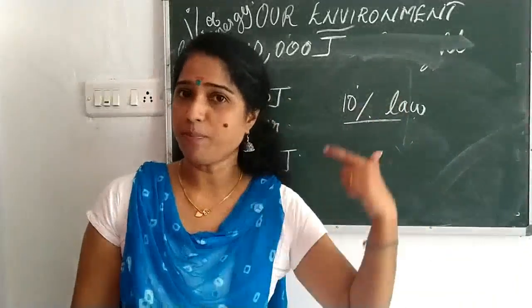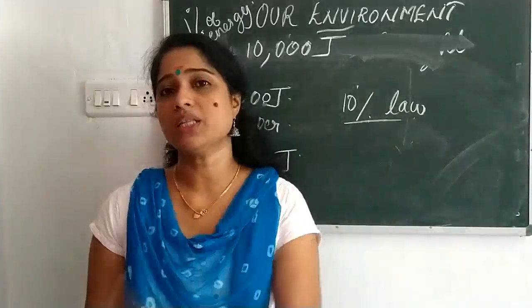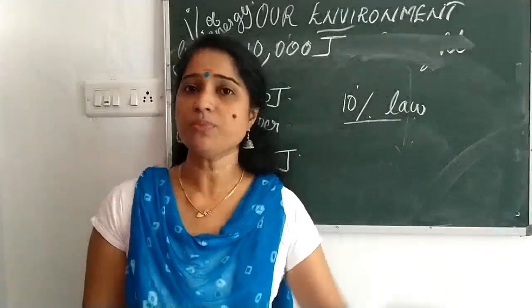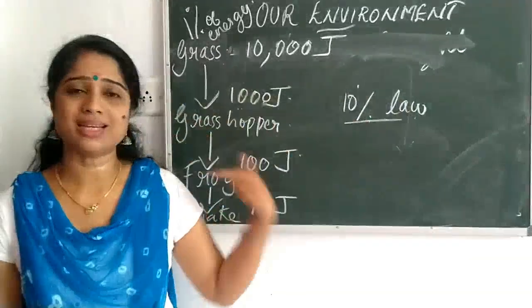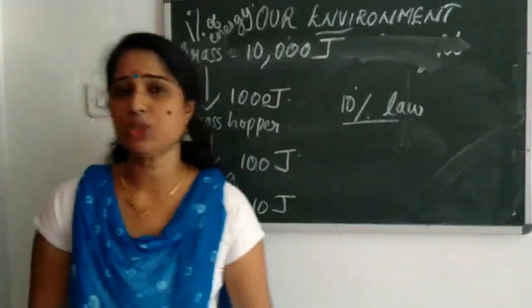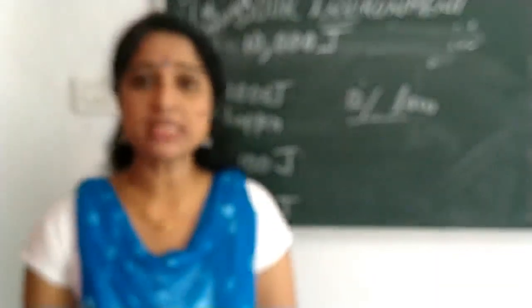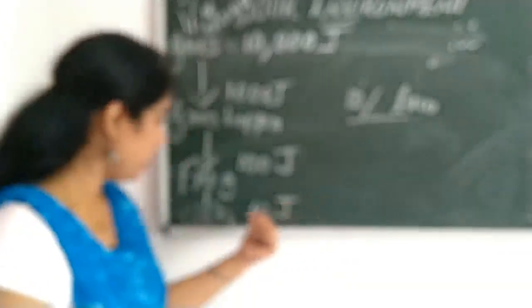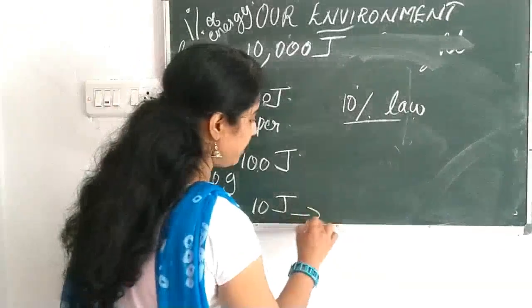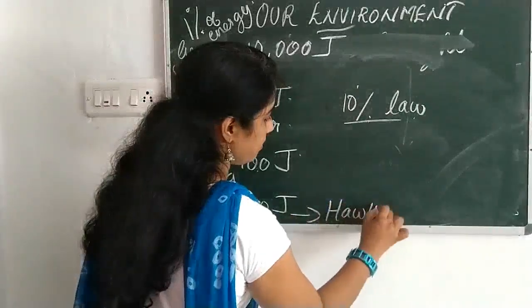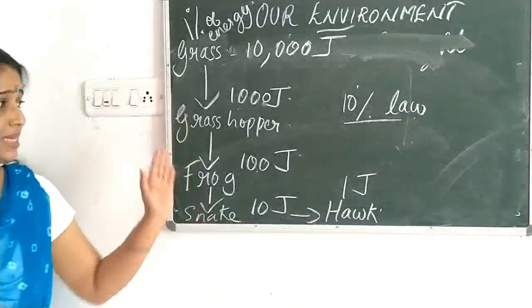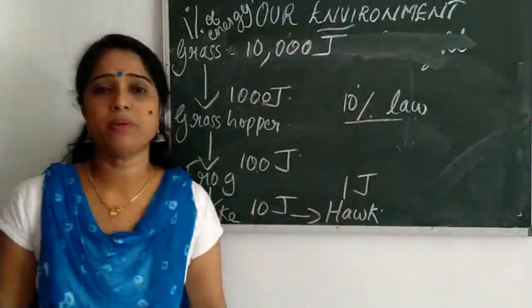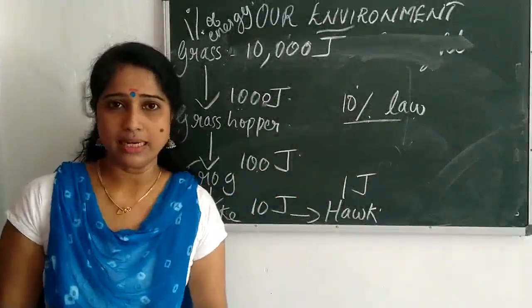Grass cannot utilize 10%. From the producer level onwards, 10% of energy is transferred to the first primary consumer, the herbivore, then the secondary consumer, then the tertiary consumer. If a quaternary consumer is there, when the snake is eaten by the hawk, how much? Only 1 joule. Understand? So this is known as the 10% law. Hope it is clear.